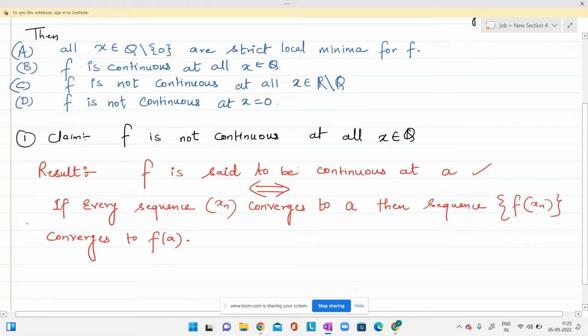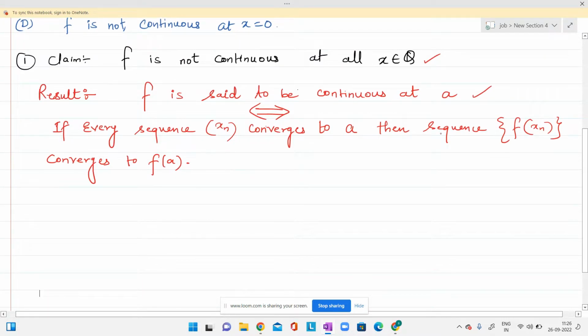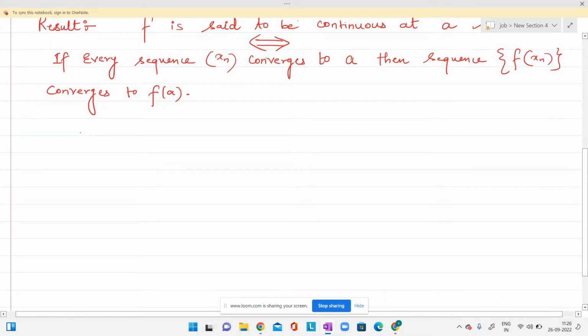So we are going to use this result to prove that f is not continuous at all x belonging to the set of rational numbers. Let a be an arbitrary rational number.